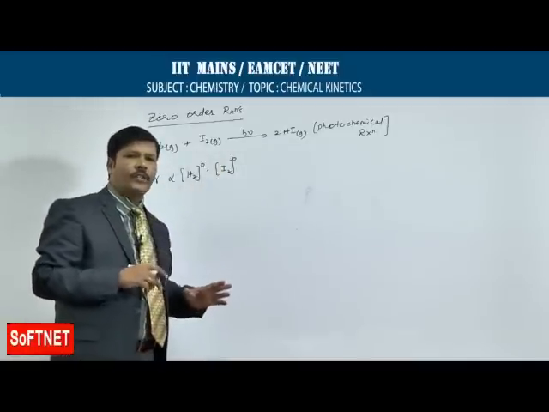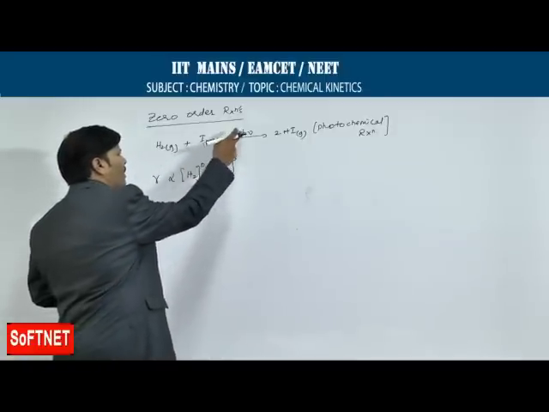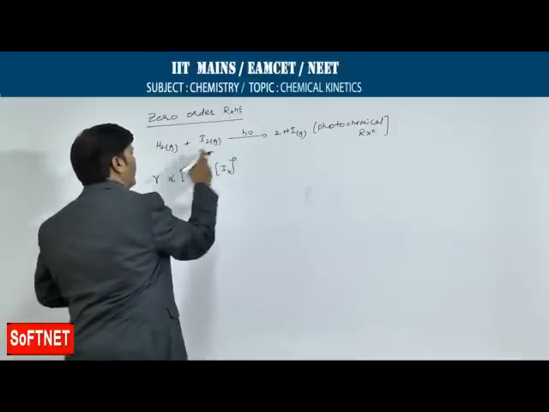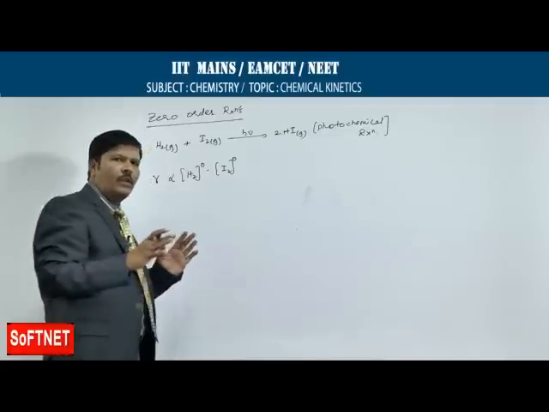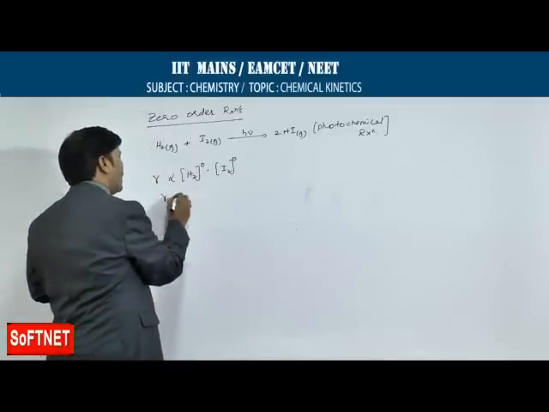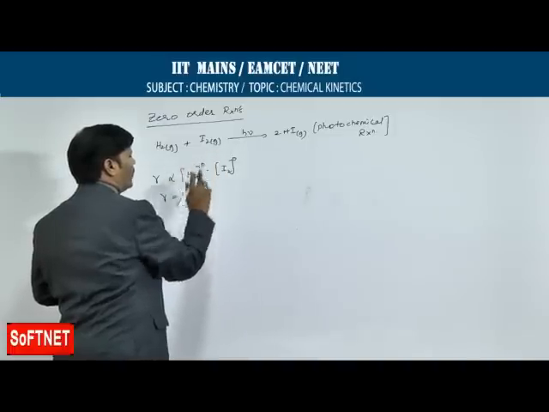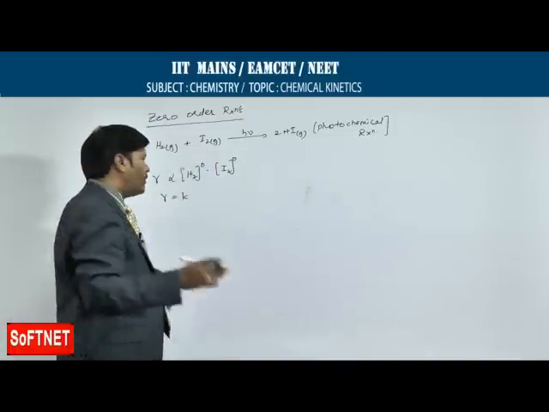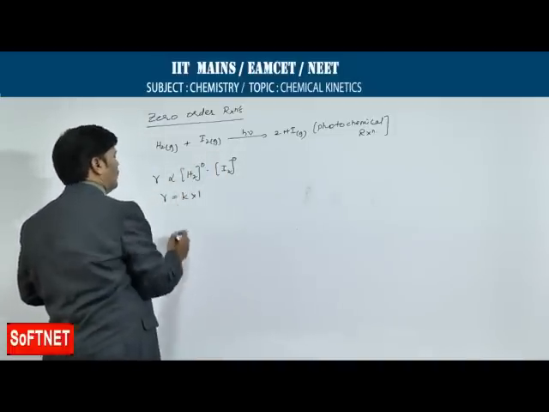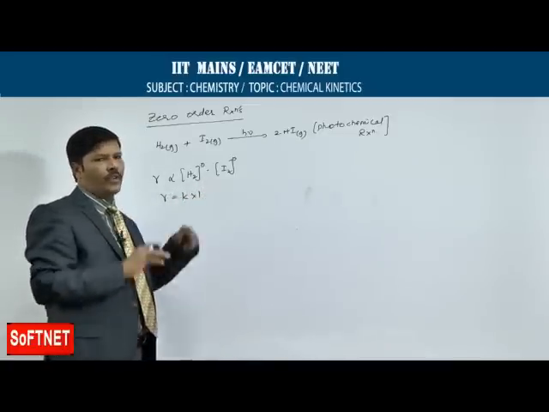All photochemical reactions follow zero order. So, in this particular case, if h nu is the sunlight, it is a photochemical reaction, and it does not depend upon the concentration of the reactants. So, if you remove the proportionality, R is equal to K into concentration of H2 to the power of 0, concentration of I2 to the power of 0. So, K into 1, that means the rate of reaction is not at all dependent upon the concentration of reactants.